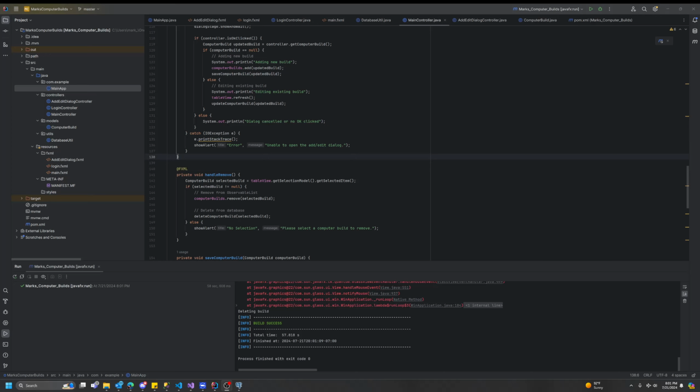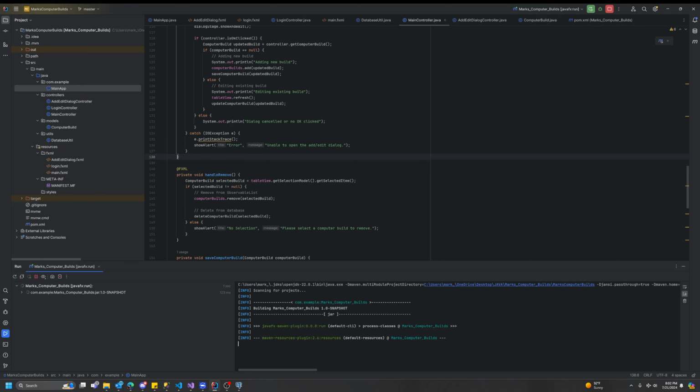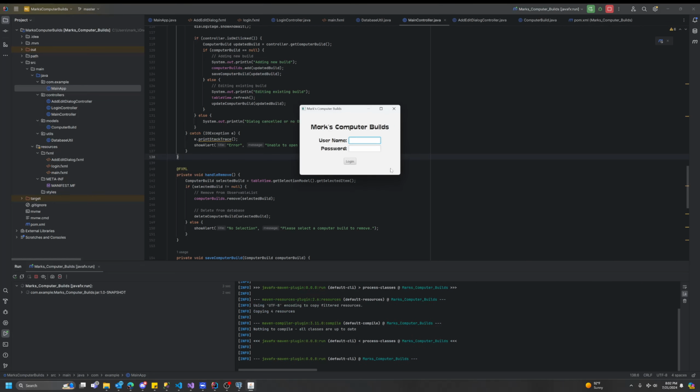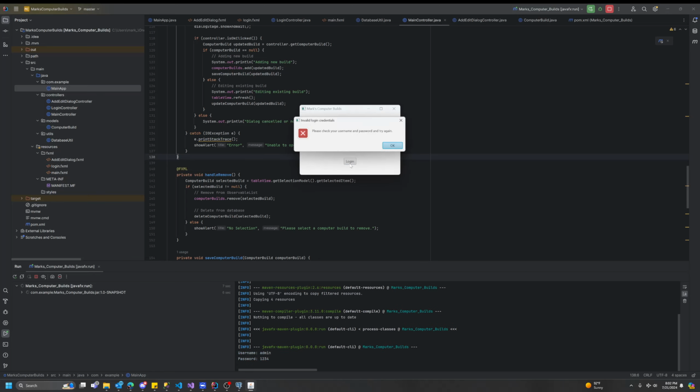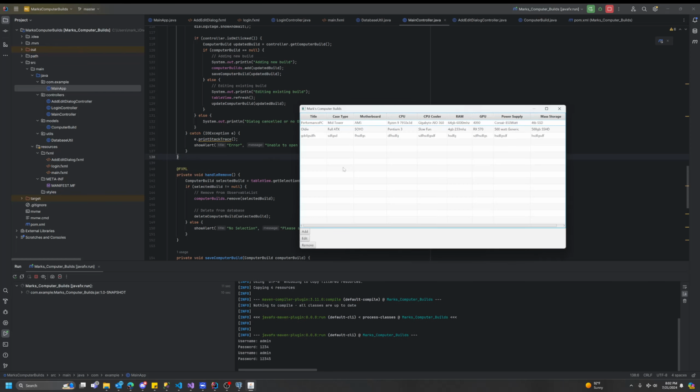So let me run that one more time. Over here, this is the actual front end in Java that interacts with the database. I'll launch it and log in, and if I put in the wrong password, there's error handling for it. I'll put in the correct password, and I'm logged in, and I can see those 3 items there.